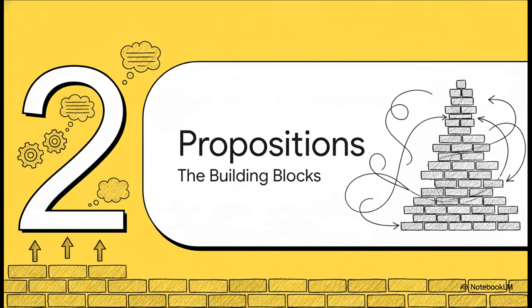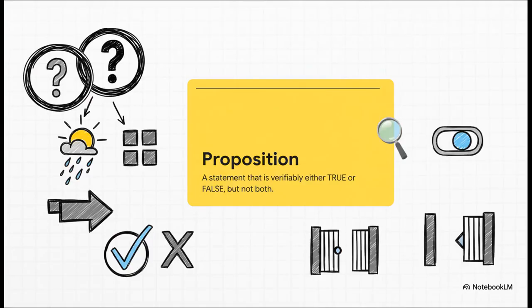All right, so if we're going to build this language of pure reason, we have to start with the most basic element, right? The foundation. I want you to think of these as the individual bricks. You know, the things we use to build up these huge, complex arguments. And these fundamental bricks, well, they're called propositions. So what exactly is a proposition?